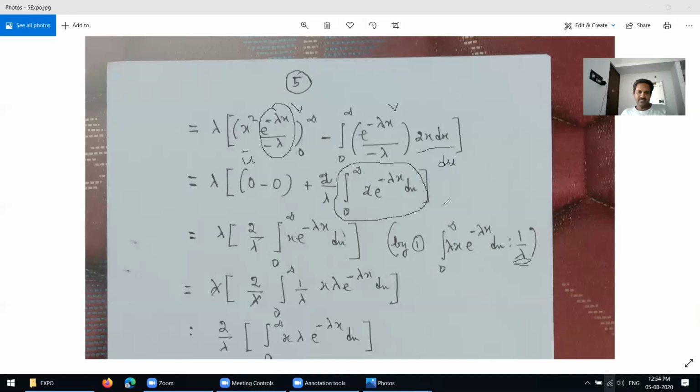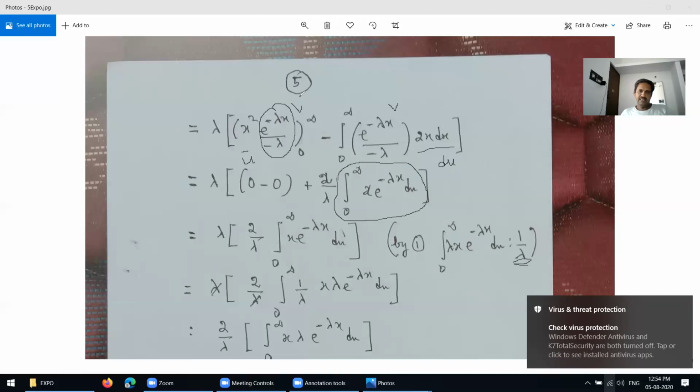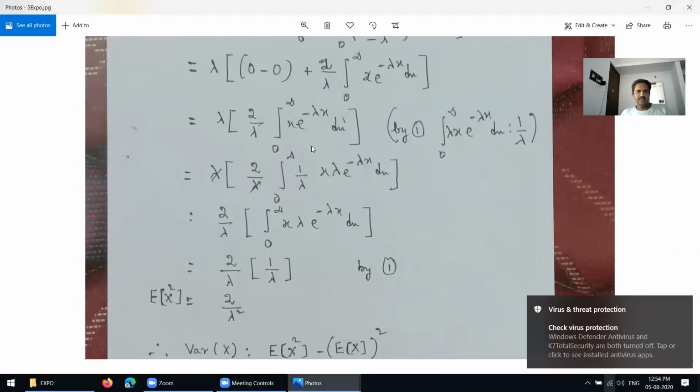Next we have to write here 1 over lambda, and then you are going to define here 2 into x into this one.